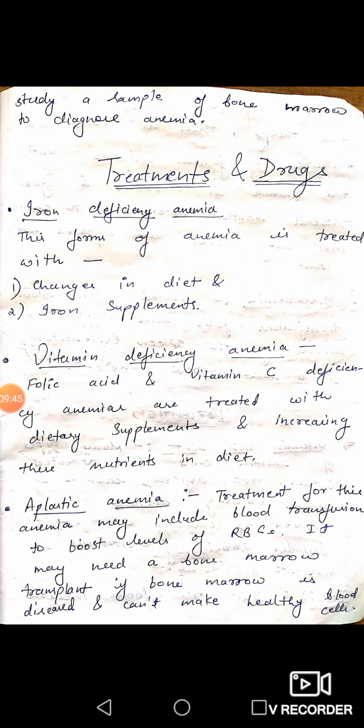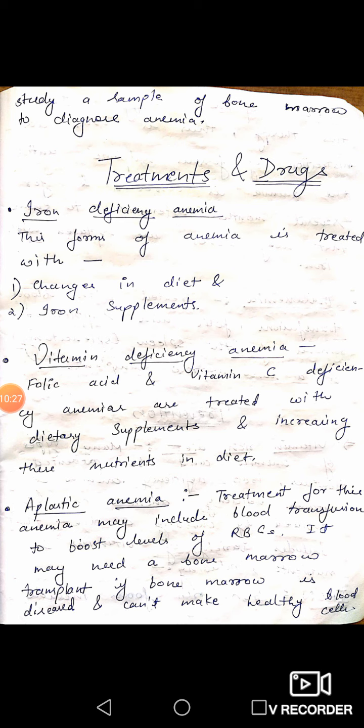Here, if the person is having a poor diet, or a diet in which the iron content is low, then we will change that diet and we will add some iron supplements also. Next, if we are having vitamin deficiency anemia, then we will provide folic acid and vitamin C or some dietary supplements to treat this anemia.